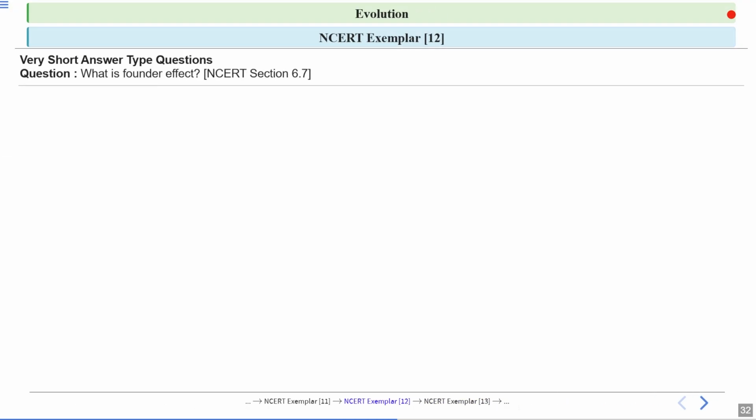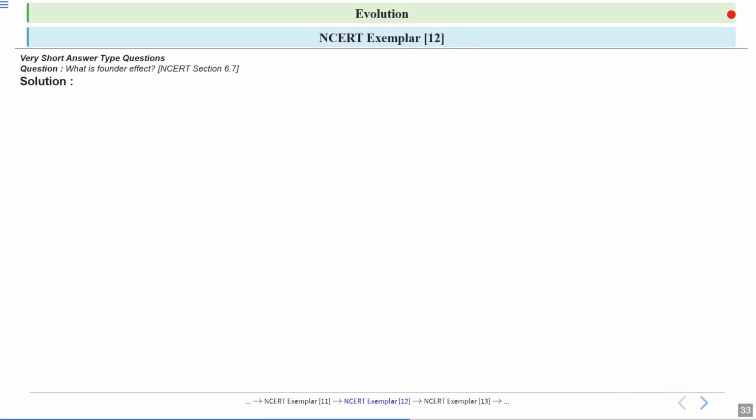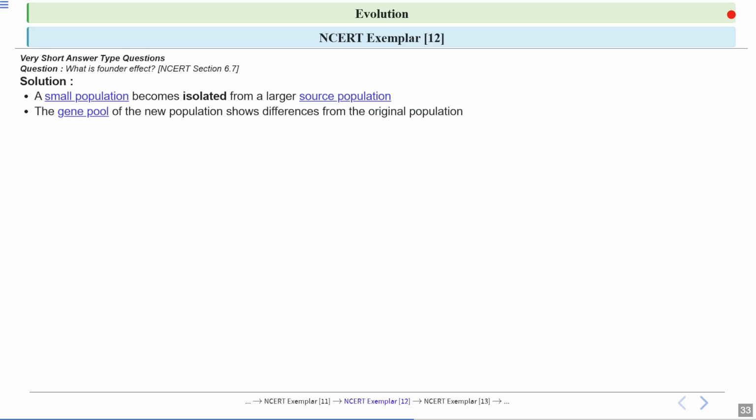Next, what is founder effect? Let's have a look at the answer. See, a small population becomes isolated from a larger source population. So imagine there is a single large population, which is the source population, and people are migrating from this population to another area. Okay. Now, the gene pool of this new population will show differences from the original population. Now, drastic changes in allele frequency can lead to formation of a new species, meaning the genetic traits in the small population can change a lot over time.